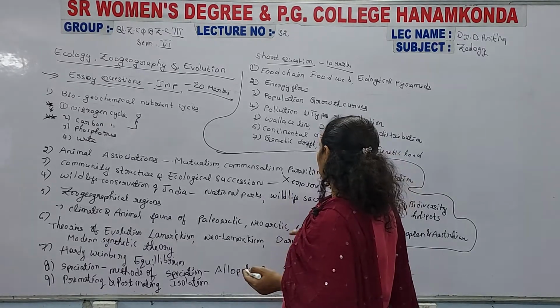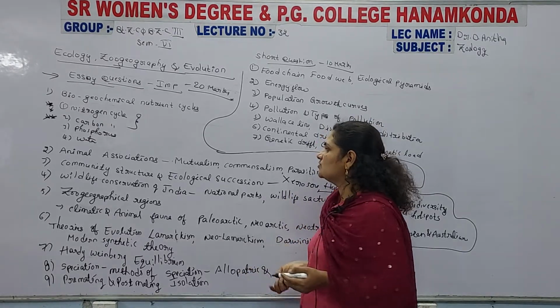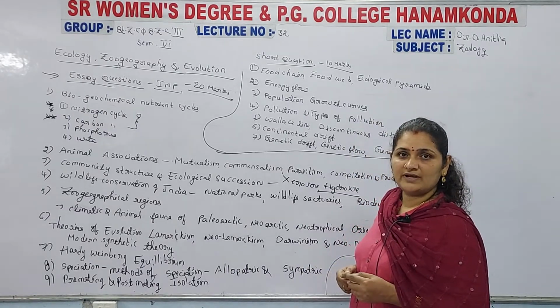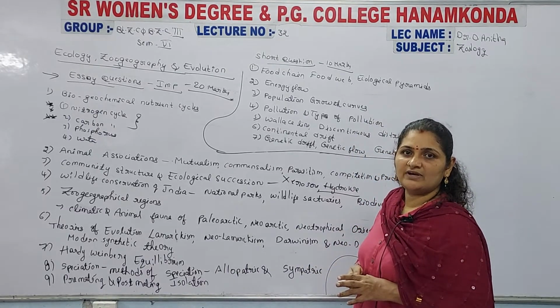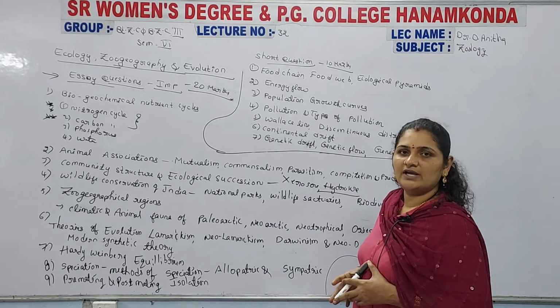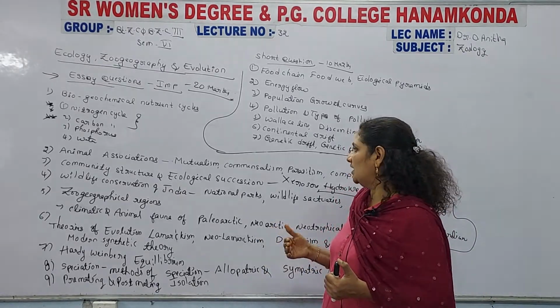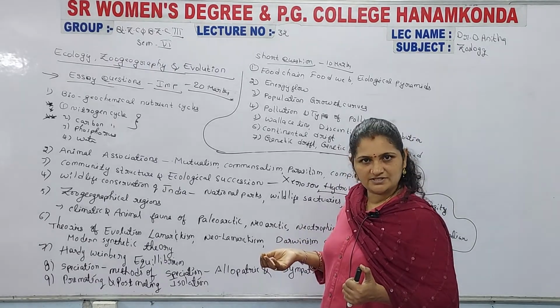And next, the wildlife conservation in India. You write an introduction about wildlife conservation: what is meant by wildlife, why India conserves wildlife, and what the wildlife conservation acts are.